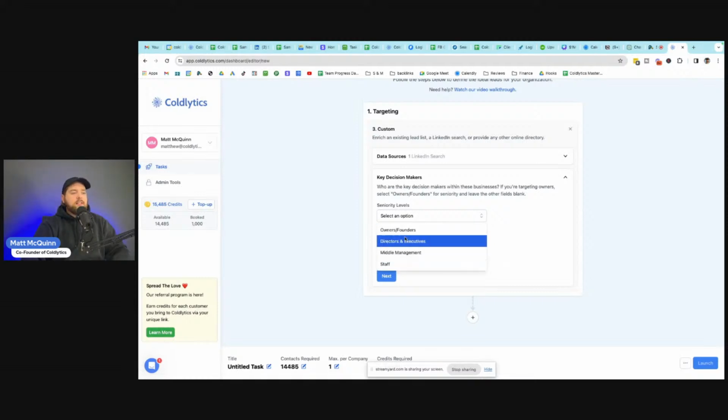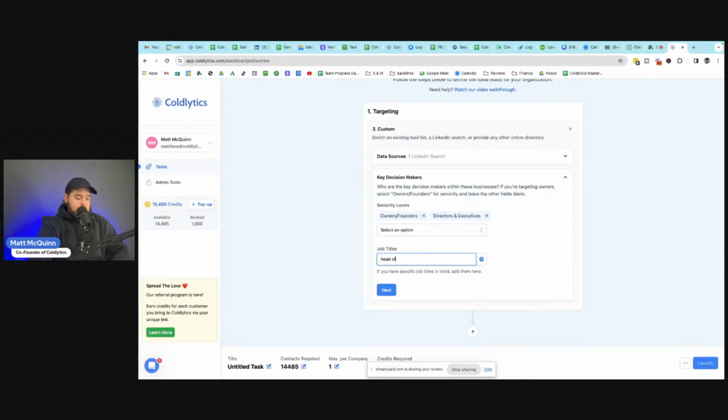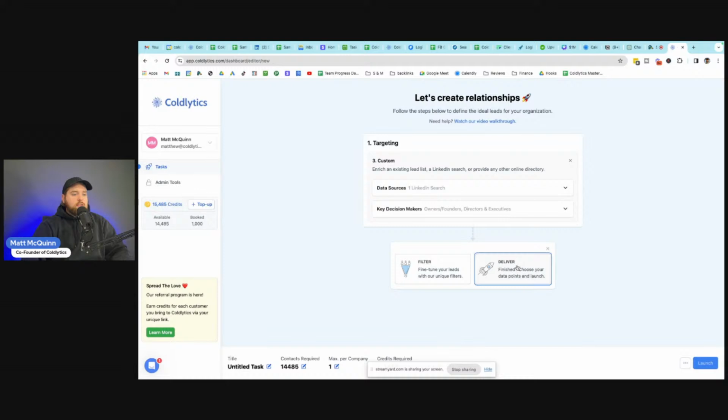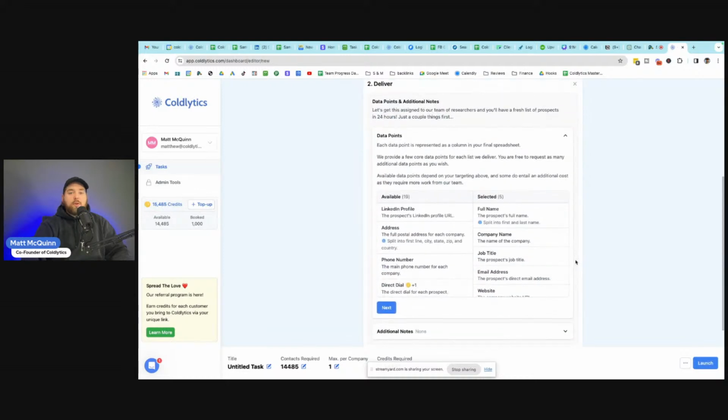I mean, you could select all these or just put any, but the reality is if you're looking for a decision maker who follows that profile, then you probably want to set this to owners and founders, maybe a director or up, or if there's a specific job title like head of HR or something, you could put that in here as well. So we're going to click on next, and then we'll get into the data points that you're going to want to get for this specific list.